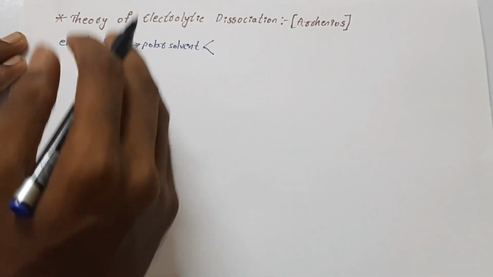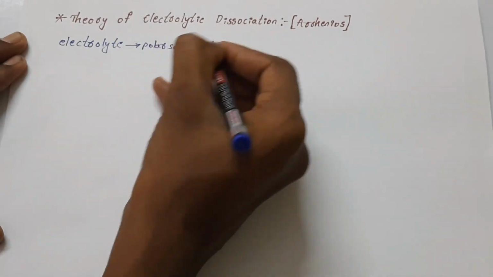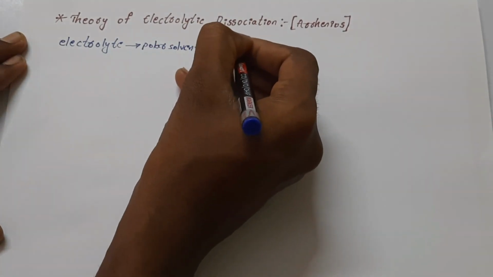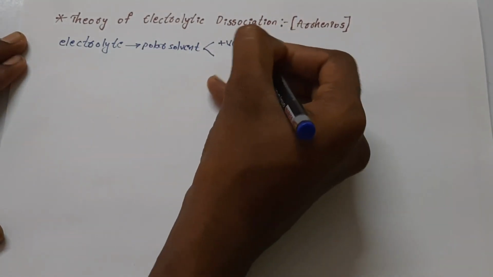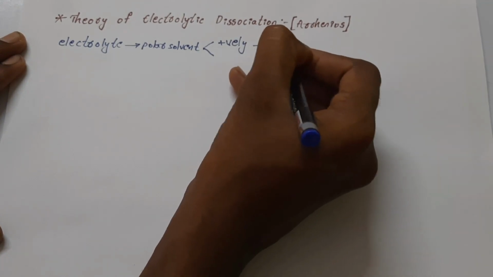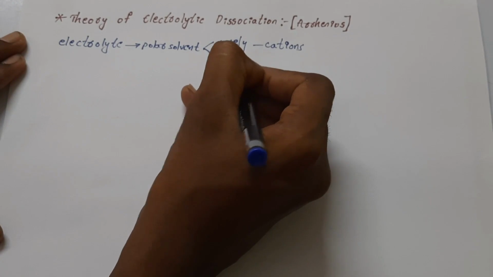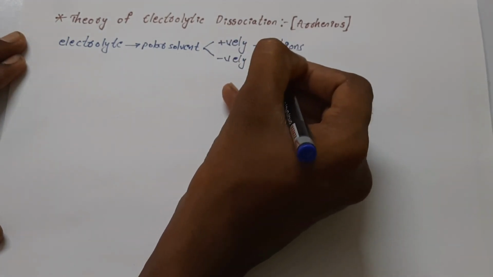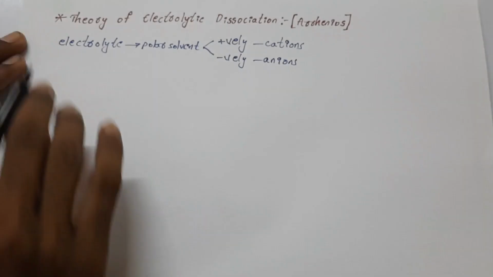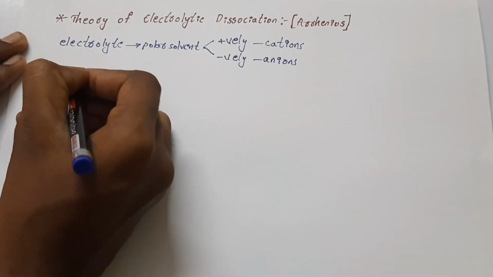The charged particles are called ions. Positively charged particles are called cations, whereas negatively charged particles are called anions.